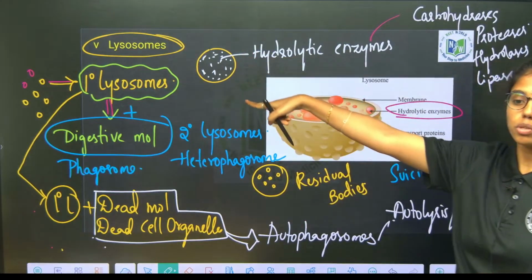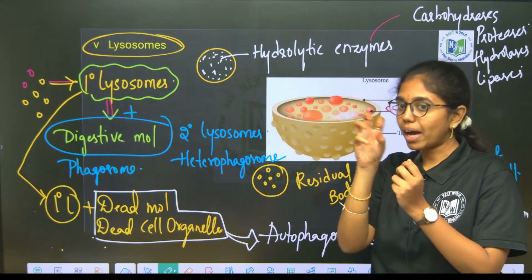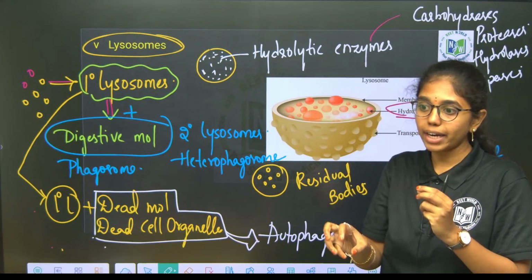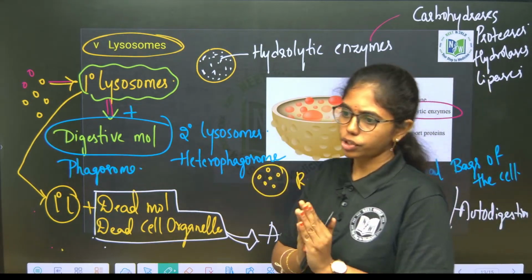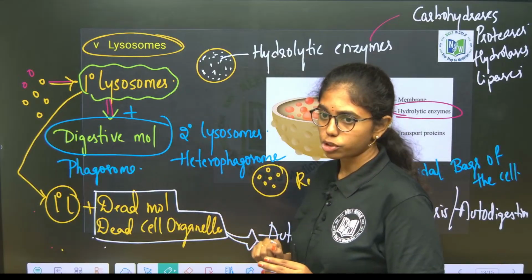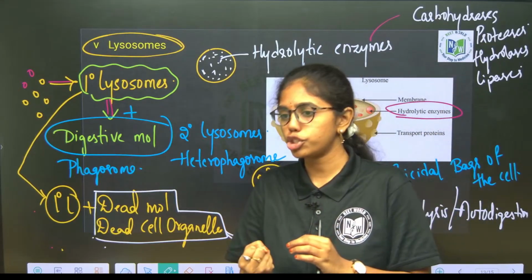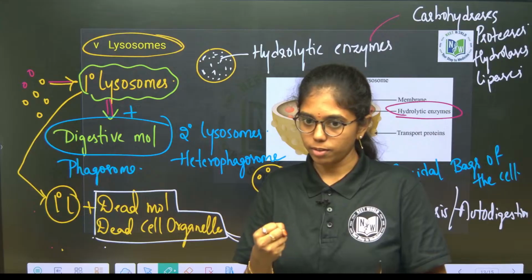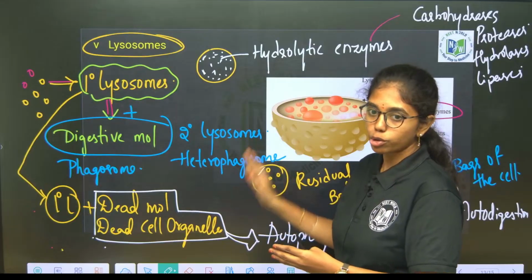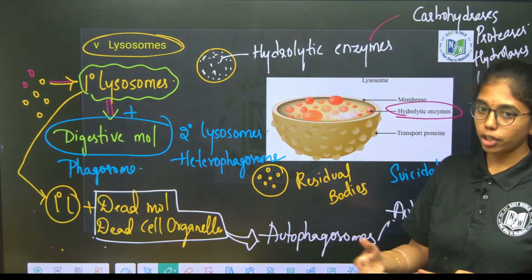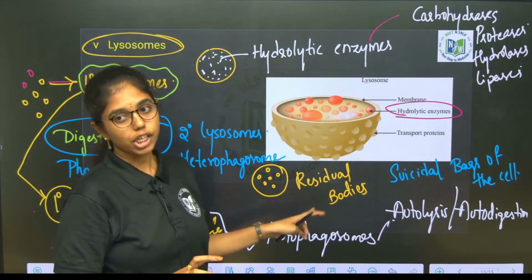What are primary lysosomes? You can write later, I will send the PPT. Listen. What are primary lysosomes? Those vesicles which are rich in hydrolytic enzymes, those which are released just from the trans face of the Golgi, from the concave face of the Golgi. Those are called as primary lysosomes. When primary lysosomes are adjoined to a phagosome, what is a phagosome? Any digestive molecule. It can be any biomacromolecule. Okay, it is adjoined, so we are calling it as what? Secondary lysosome or heterophagosome. After the digestion, when small particles will be released, they are called as what? Residual bodies.